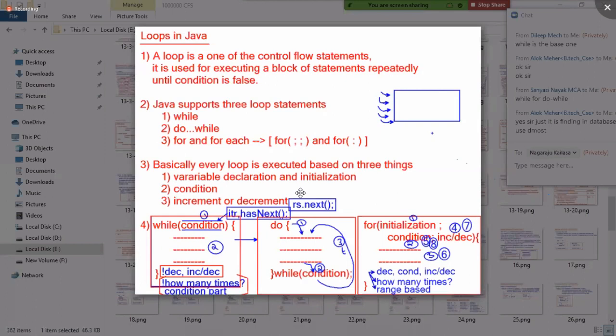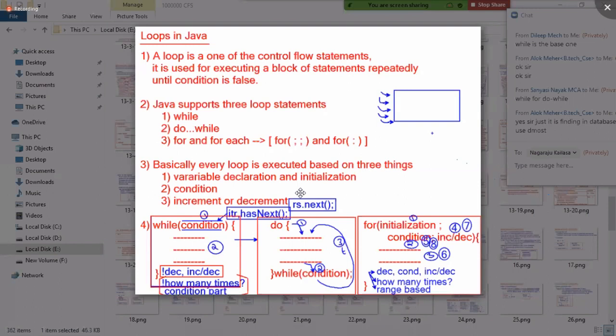A loop is one of the control flow statements. It is used for executing a block of statements repeatedly until the condition is false. My statement is a little different from others. Until the condition is false, it will keep on running. Some people say until the condition is true, meaning if it is true it keeps going, if false, it is not going. Okay, don't worry.